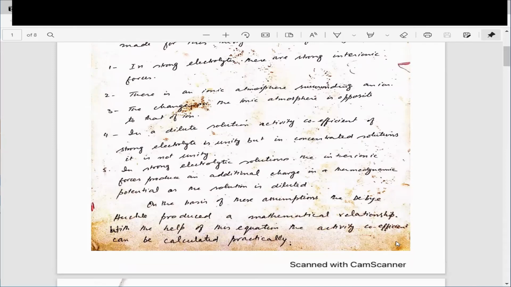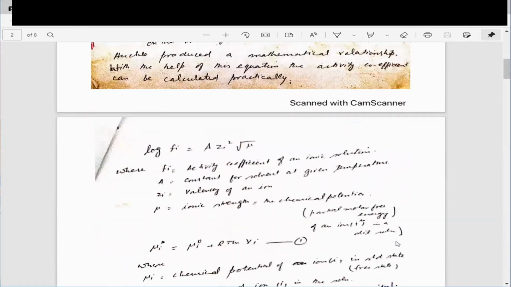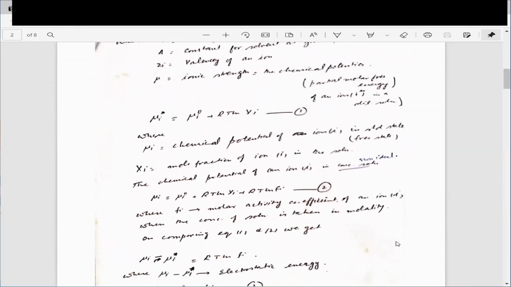So we have to calculate this, and the formula we have to calculate is log fi. Log fi is equal to A zi squared root of mu. You are very well familiar with the chemical potential mu. Zi is the valency of the ion. A is a constant that at the end of this equation we will calculate. Fi is the activity coefficient of the ionic solution.